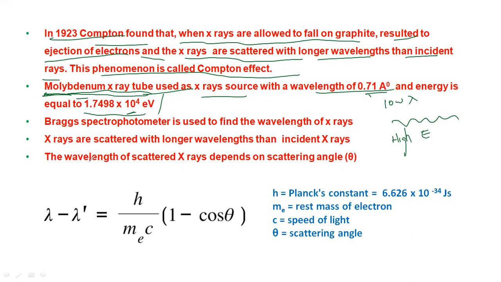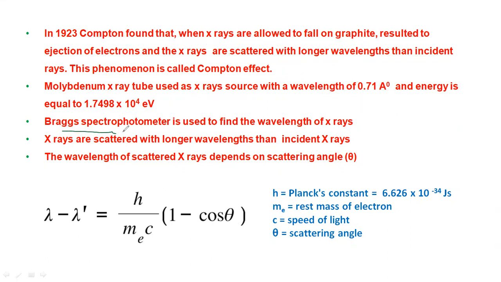X-rays are used here, with 0.71 angstrom, and he did this experiment here. And a Bragg's spectrophotometer is used to find the wavelength of the X-rays here. So again, see here, Bragg's spectrophotometer is used to find the wavelength of the X-rays.